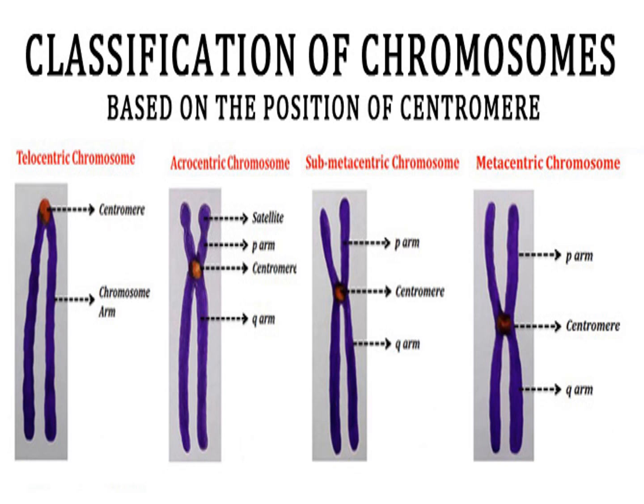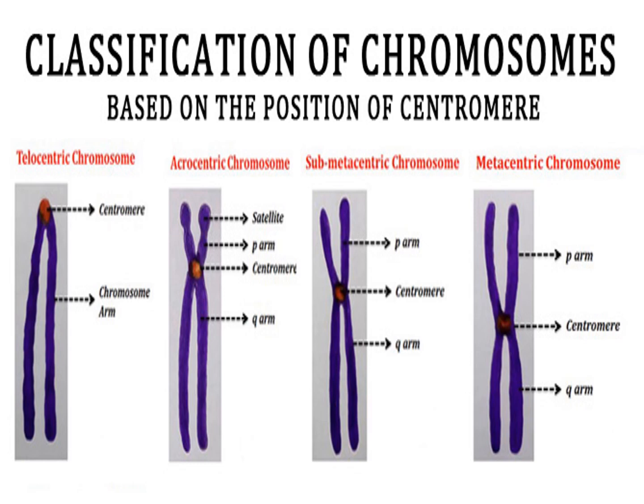They are J-shaped or L-shaped chromosomes. Metacentric: the centromere occurs in the center of the chromosome and forms two equal arms.